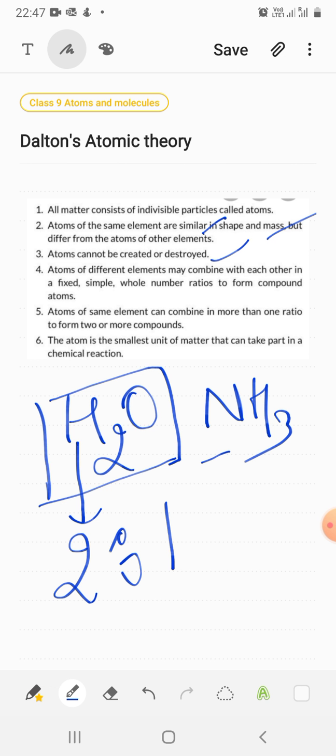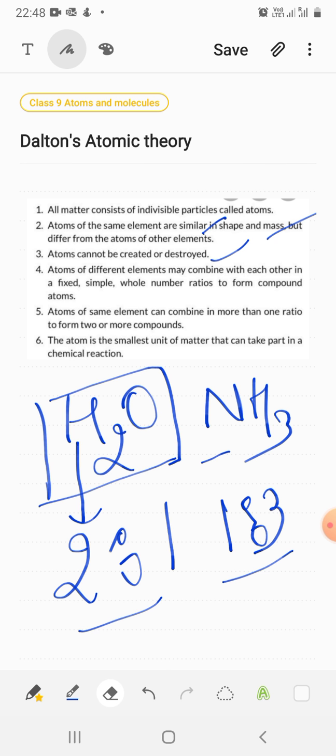In ammonia, the ratio of atoms of nitrogen is 1 and hydrogen is 3. So the ratio is in a whole number form, a simple form, a fixed form.